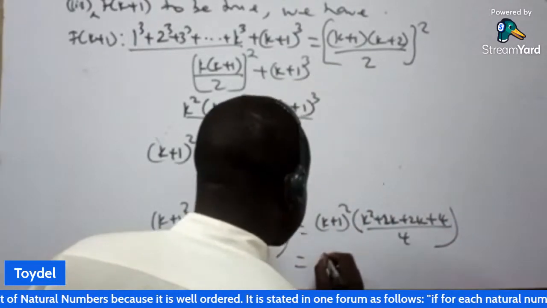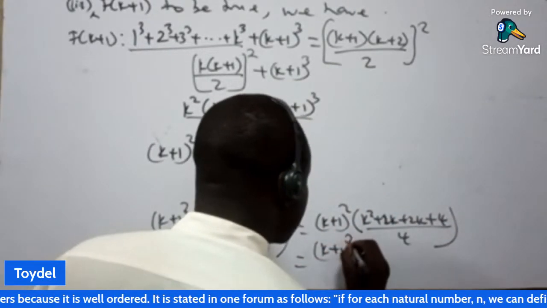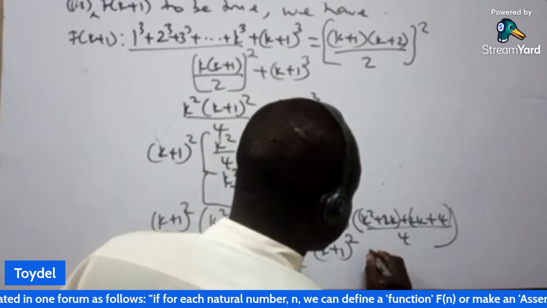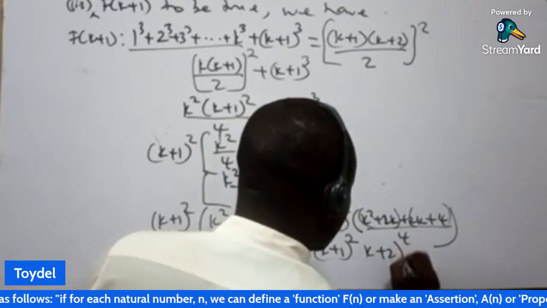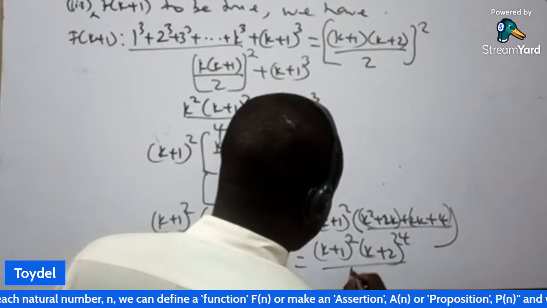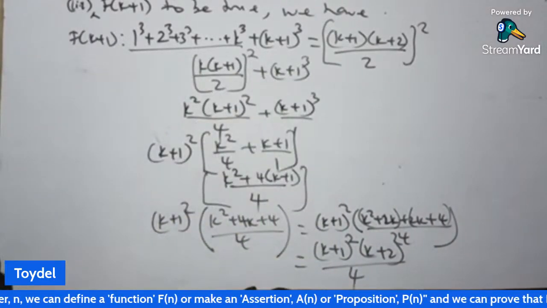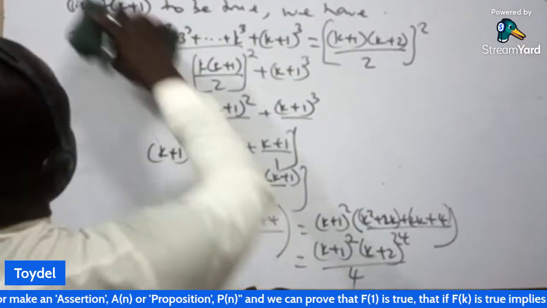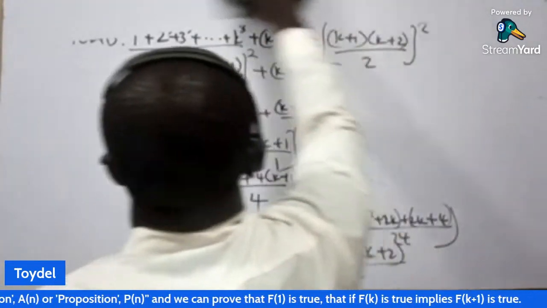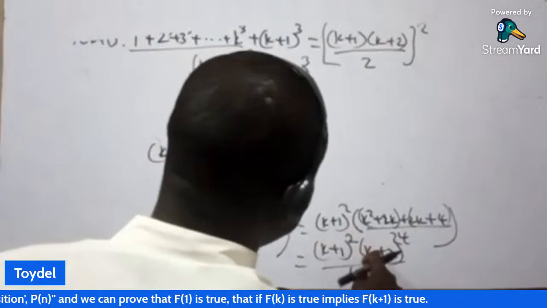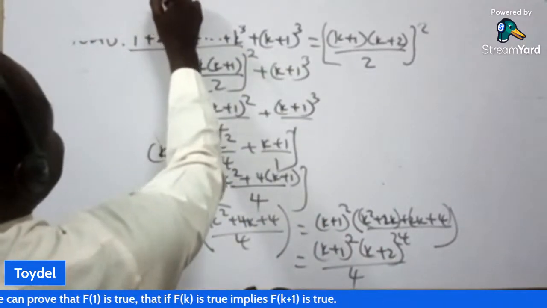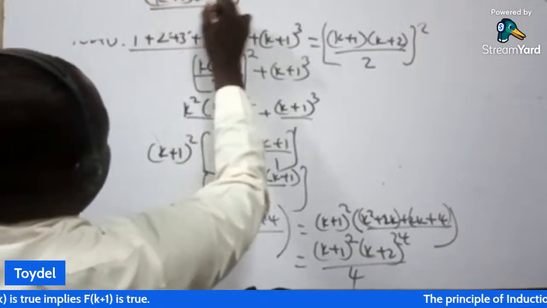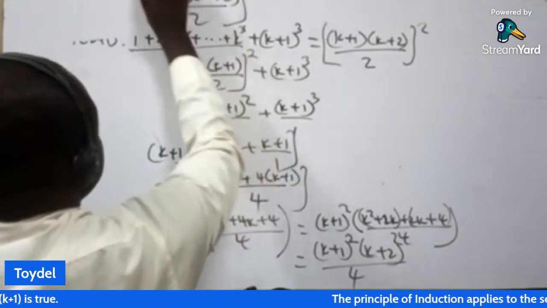Then I can rewrite this as k plus 1 all squared. When I do the grouping of this, I'm going to have k plus 2 all squared also, everything all over 4. Then, if that is the case, I can rewrite this as k plus 1 into bracket k plus 2, then 2, everything squared.